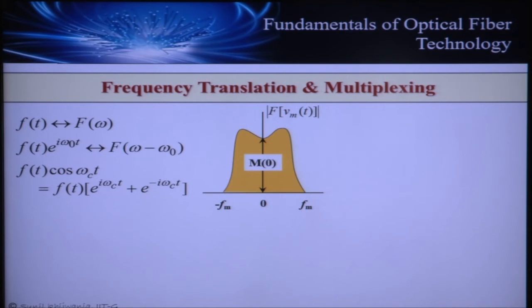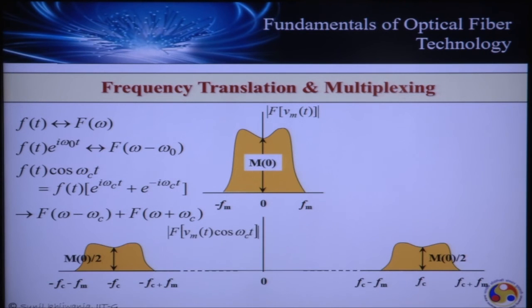So let's look into this one. If I draw it, this is what I just said. The result of this multiplication means the function is translated around omega c in the positive and the negative direction. So here is how the Fourier transform of this signal, my original signal which needs to be transported, after translating, that is after multiplication by cos omega c t, will look like. As you can see, once again, the original signal is translated towards the positive side of the frequency and the negative side of the frequency by the same amount omega c.